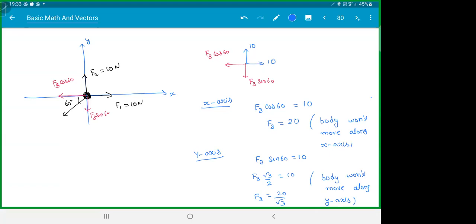Are you getting it? If you try to satisfy x direction, y is not getting satisfied. If you try to satisfy y, x is not getting satisfied. What is the meaning of this? The body can never be at rest. Are you getting the answer? Just because the question is given doesn't mean there'll be an answer. It is not possible to be at rest along x and y at the same time because you're getting two values. How can F3 be 20 and 20 by root 3 at the same time?